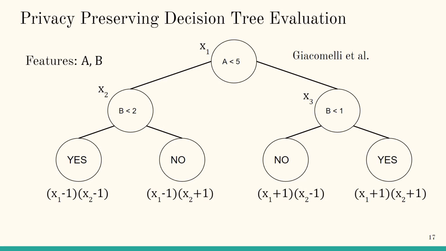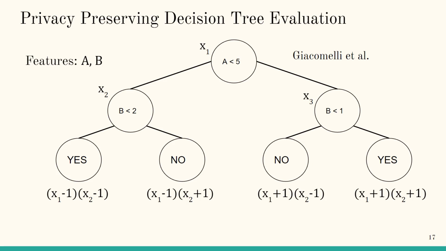Then each leaf node would be a polynomial with terms in the form of xi minus 1 or xi plus 1. If the leaf node took a left branch at non-leaf node xi, then it will have a term xi minus 1. If it took the right branch, it will have xi plus 1.